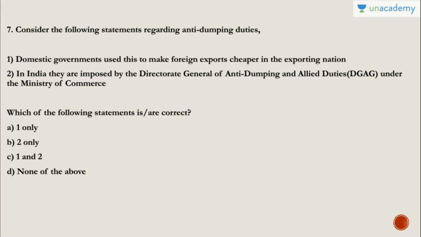Question number 7. Consider the following statements regarding anti-dumping duties. Domestic governments use this to make foreign exports cheaper in the exporting nation. This is absolutely wrong. And in India they are imposed by the DGAD, under the Ministry of Commerce. This is also wrong. So answer here is D.